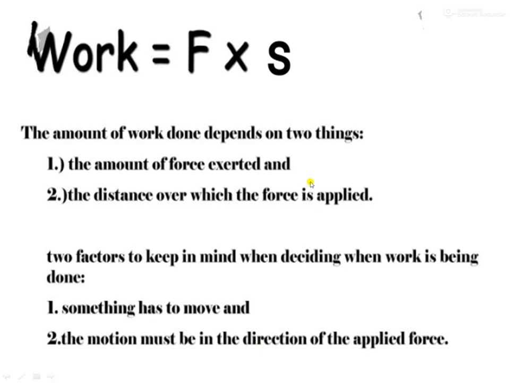So you should always understand that when force is exerted, the object should be displaced. So the meaning of work in daily life is totally different from the concept of physics. So let's move on, students.